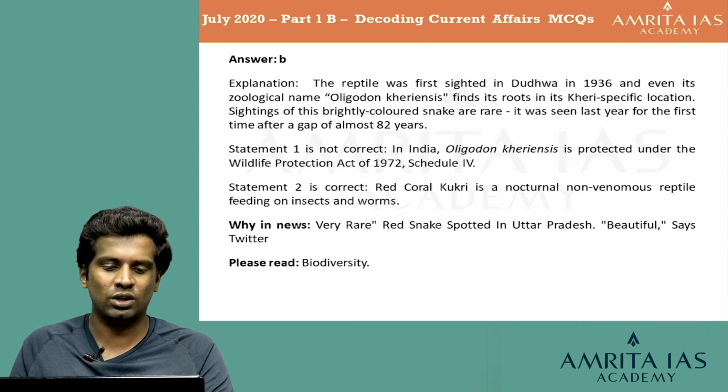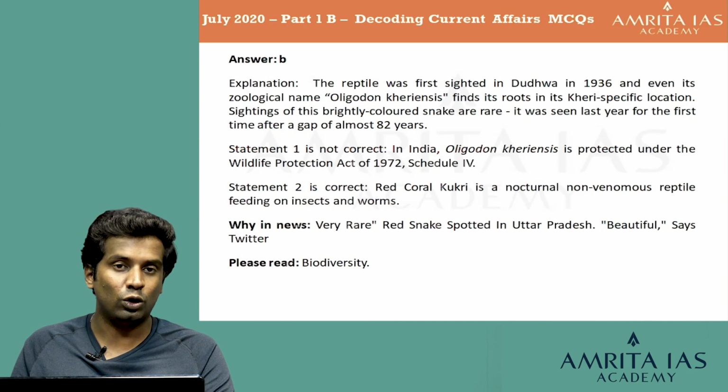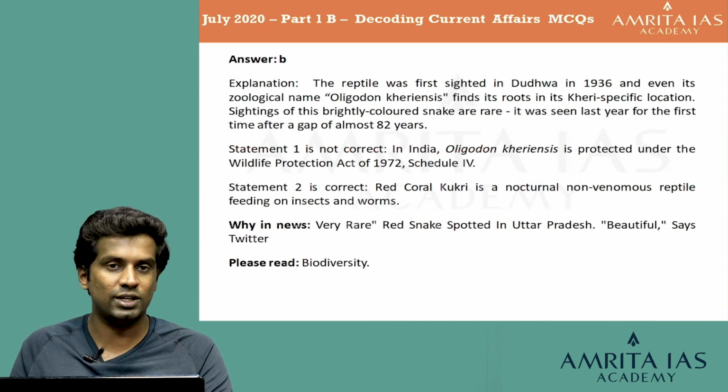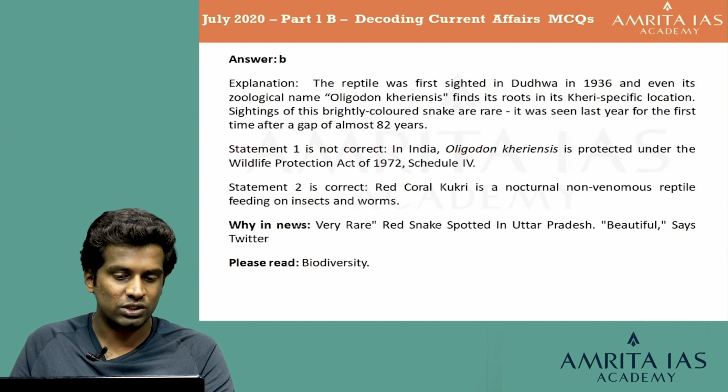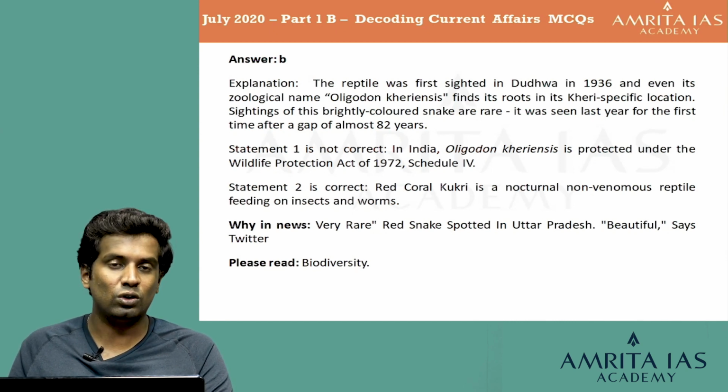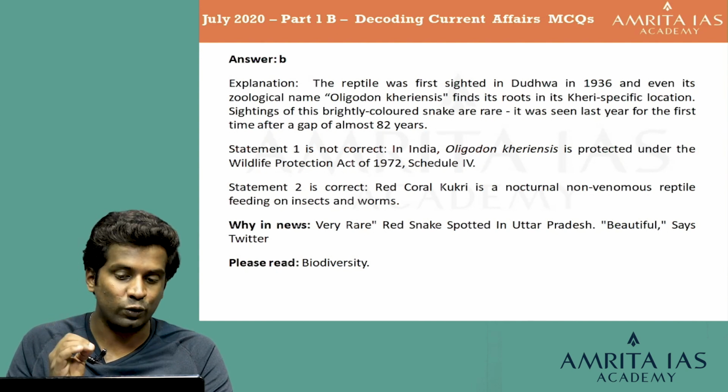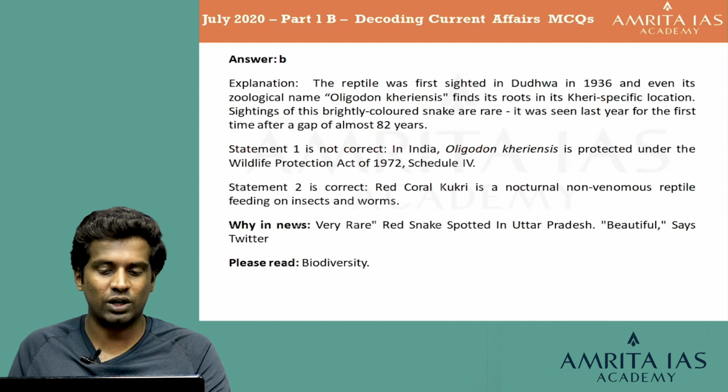Let's look at the explanation. The answer is B. The reptile was first sighted in Dudhwa in 1936, and even its zoological name Oligodon cariensis finds its root in its specific location, Cairi. Sightings of this brightly colored snake are rare. It was seen last year for the first time after a gap of almost 82 years. The first statement is not correct because in India, Oligodon cariensis is protected under the Wildlife Protection Act of 1972 under Schedule 4, whereas the second statement is right because it is a nocturnal, non-venomous reptile feeding on insects and worms.